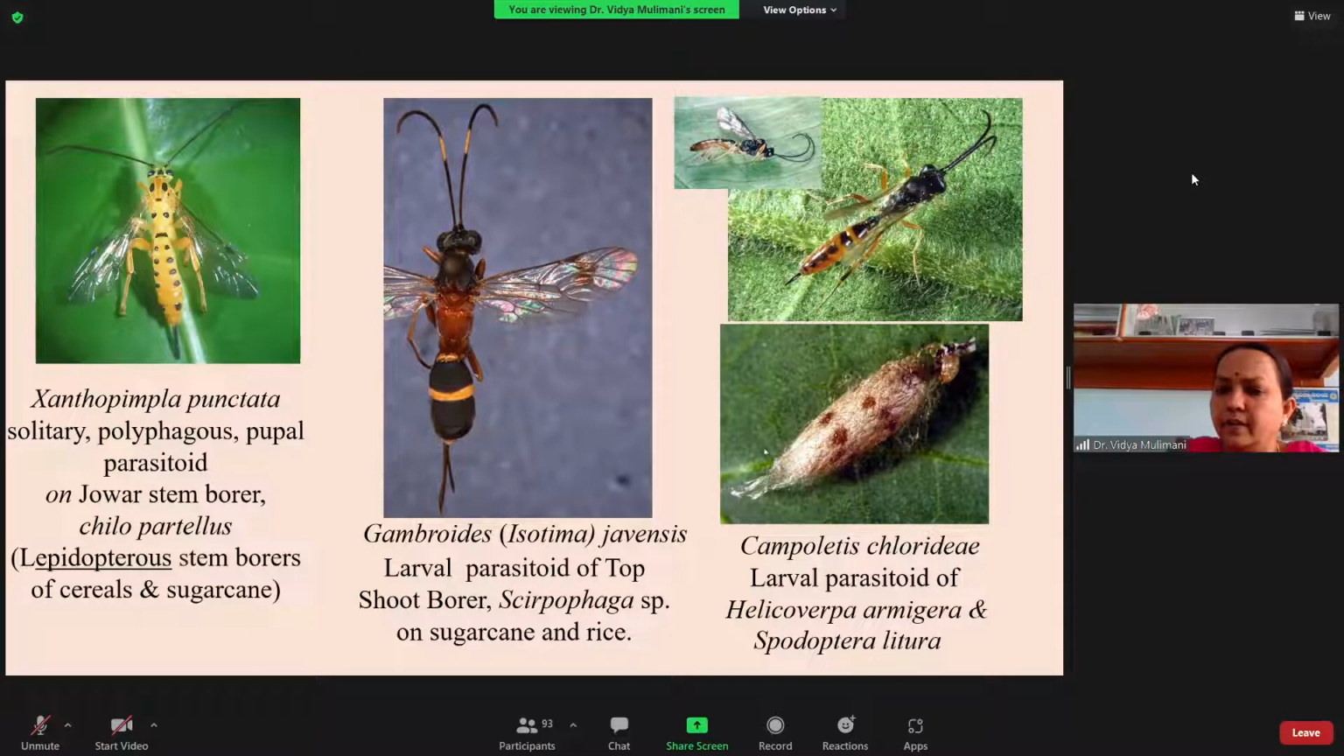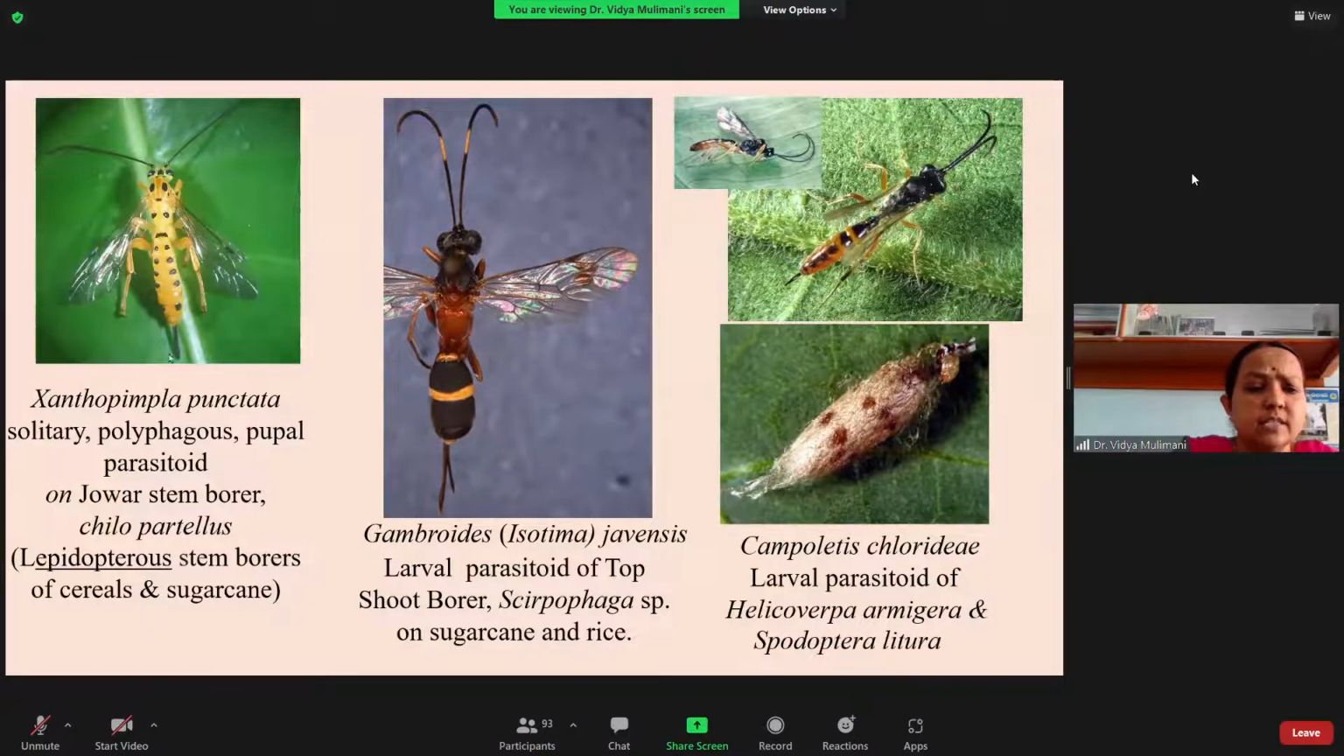Whenever you go to the field in the cabbage ecosystem, these are very common. Brown color, having black spots. This is Campoletis chlorideae, where you can see it has a well-developed ovipositor. It mainly attacks the larva of Helicoverpa and Spodoptera.